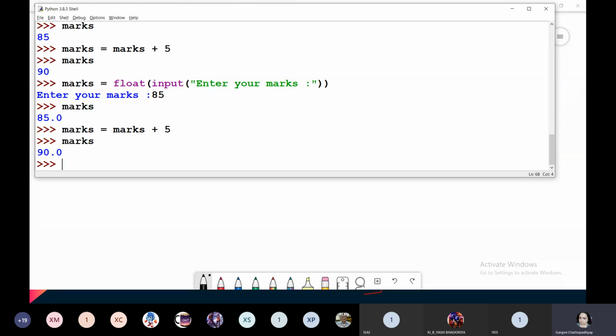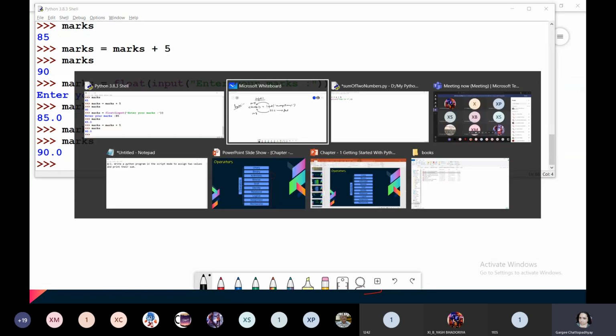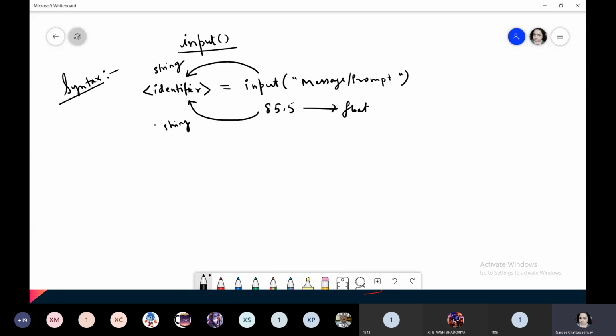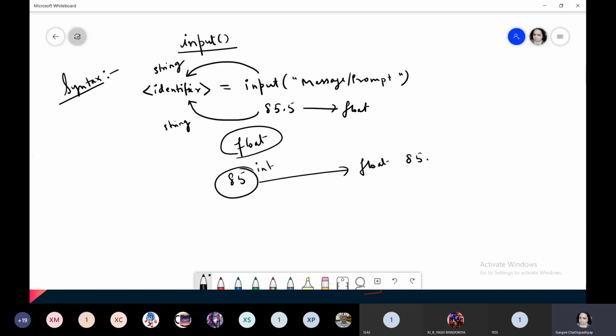Only difference was that, now what happened was, here in Python, because you had used float, right? You entered the mark which was an integer. But because the conversion was done to float, this integer was converted into float. How? Just by putting a point and adding a 0 after the point. Its meaning is what? It's the same. That is, its value is 85 only. Only thing, it is represented in a different way, in floating point numbers.